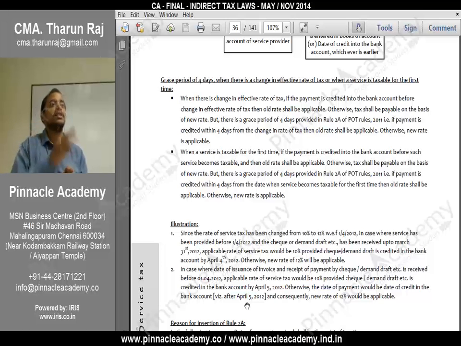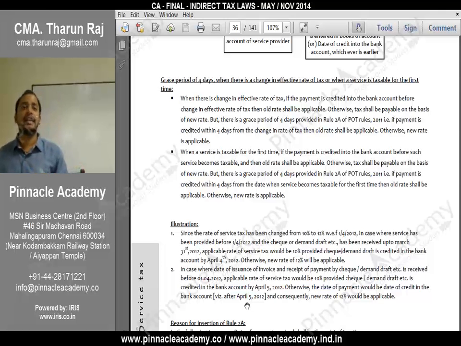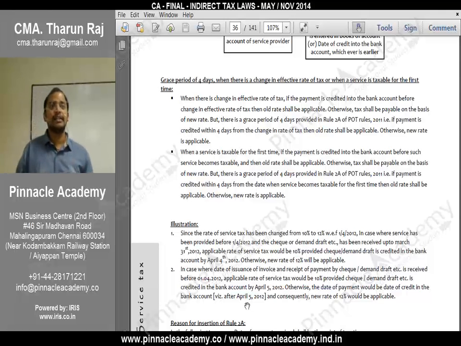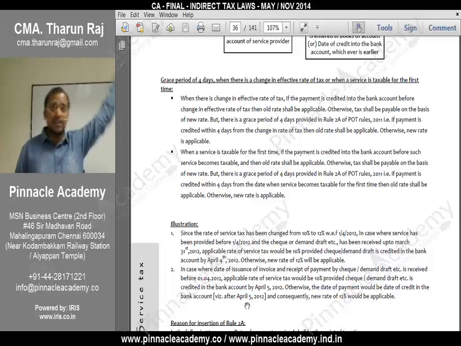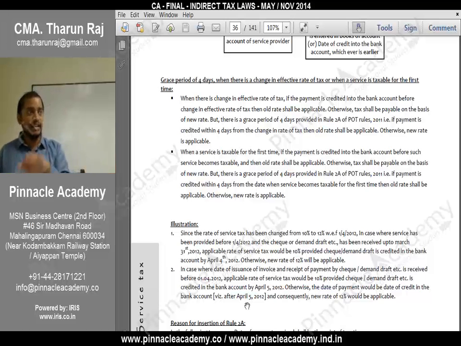What is that grace period? 4 days. Okay? So if you have made payment within 4 days from the change in effective rate, in that case, the old rate will only be applicable. The 4 days is the grace period provided. And again, in case of new services, invoice raised before, invoice given before, but payment received after the date when service becomes taxable, in this case also 4 days grace period is given.